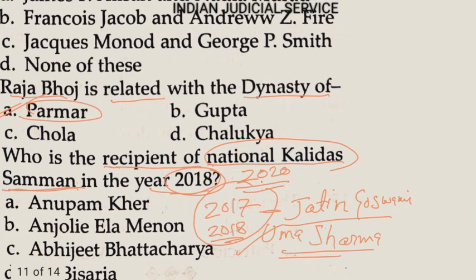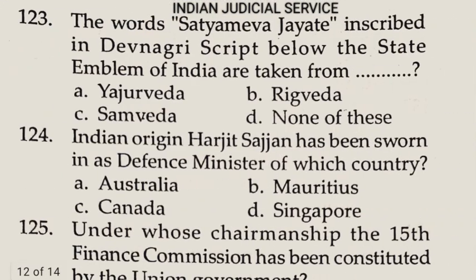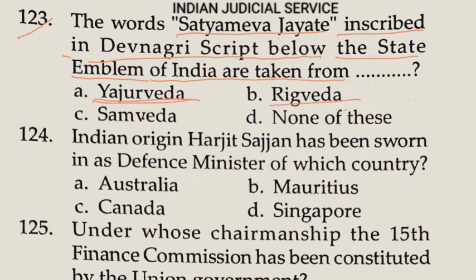So next question 123. The word Satyamev Jayate inscribed in Devanagari script below the state emblem of India are taken from option A Rigved, Yajurved, option B Rigved, option C Samved, option D none of these. So clearly answer here option none of these. Satyamev Jayate were taken from the Mundaka Upanishad. So clearly none of these answer here.